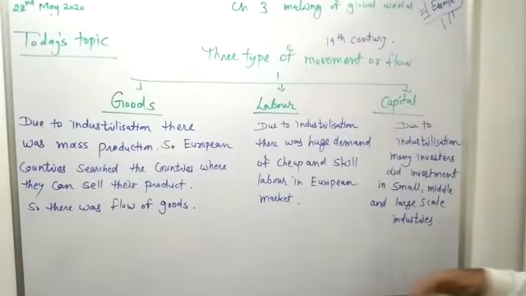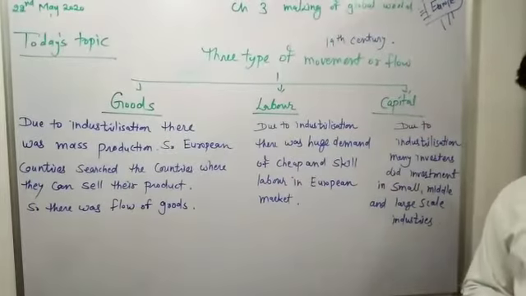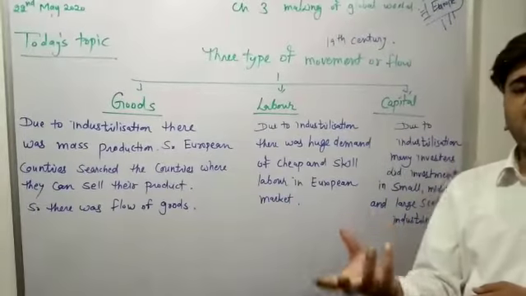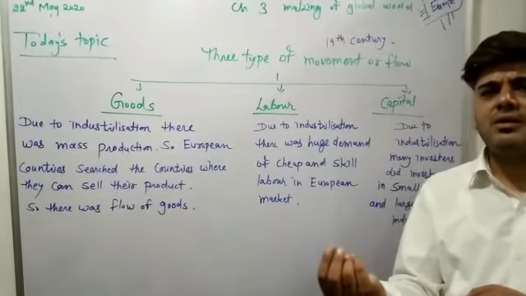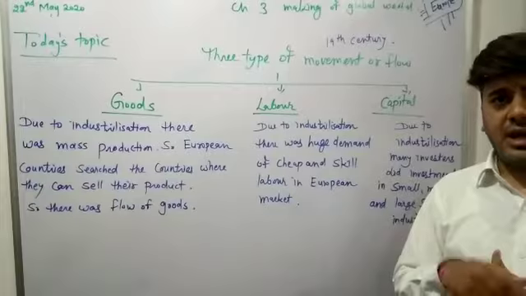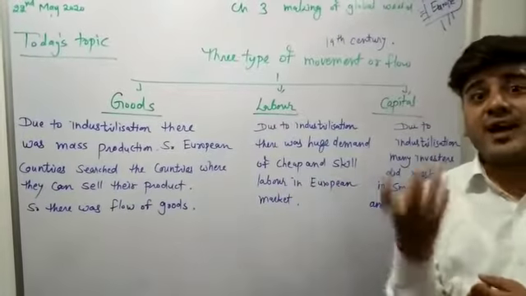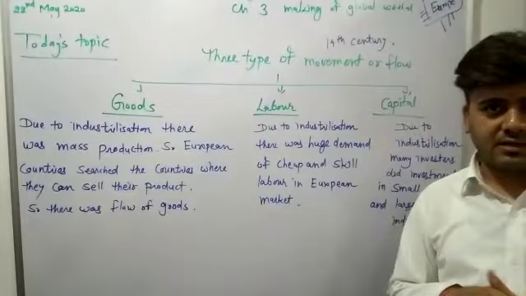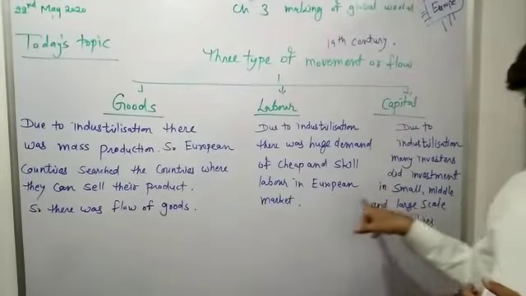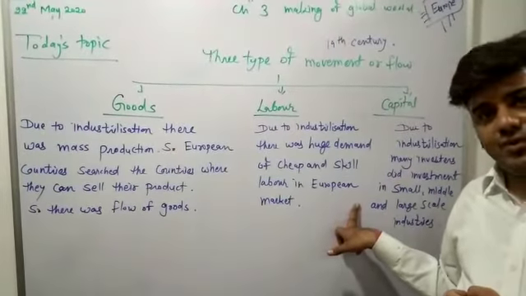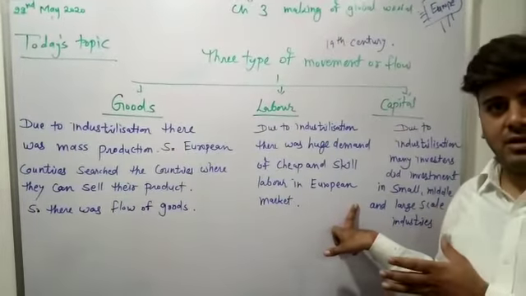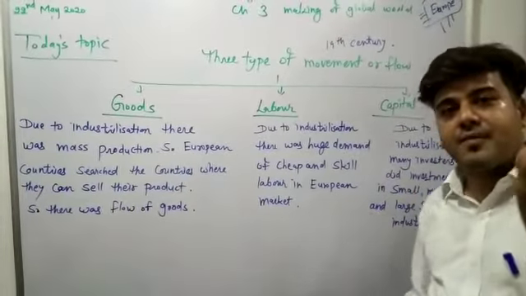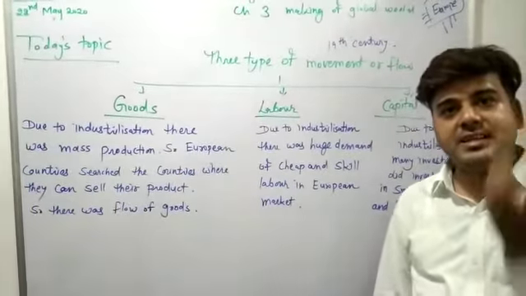Movement of capital. Due to industrialization, many investors invested in large scale, small scale and middle scale industry. You know that finance is a big requirement of industries. Anyone who wants to establish an industry, capital is the most important aspect. So how did capital move? Many investors from Europe, from London especially. London became the financial capital of Europe in the 19th century.